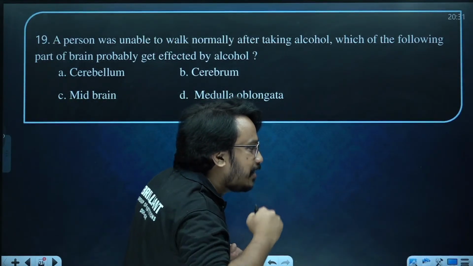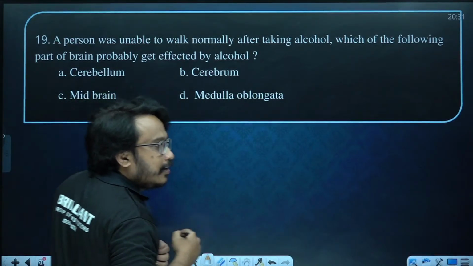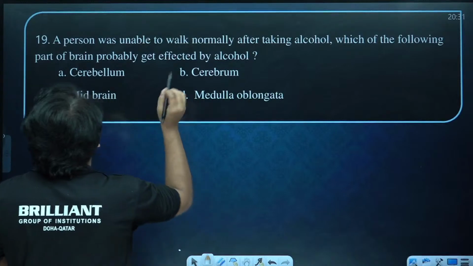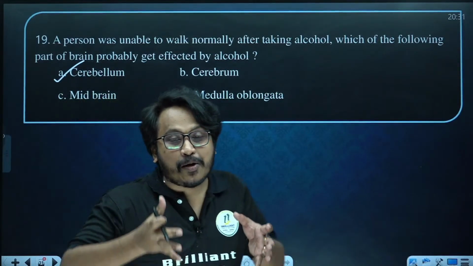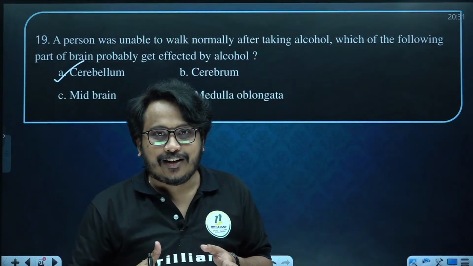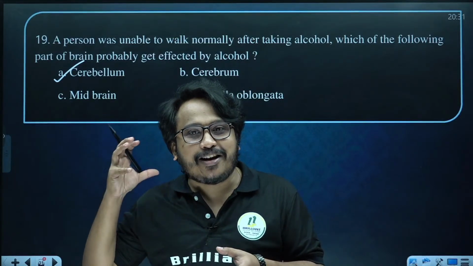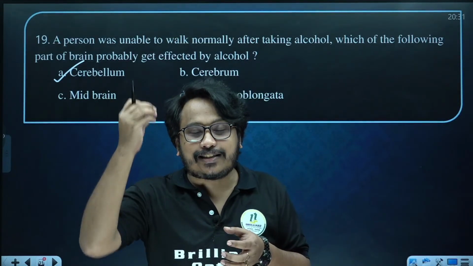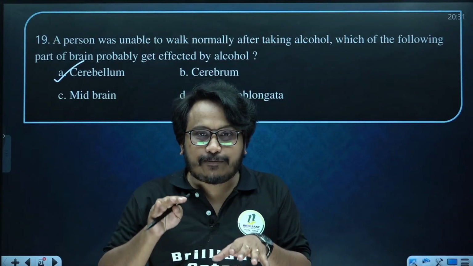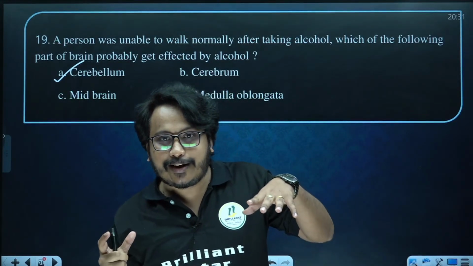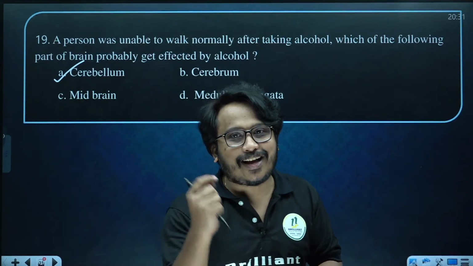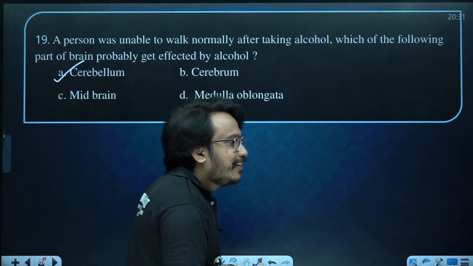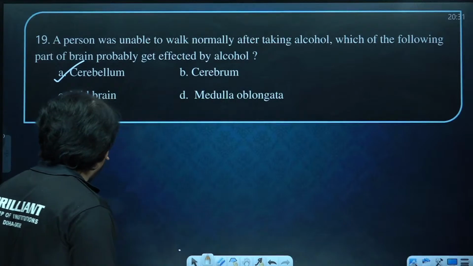Yes, first answer by Hiba. Hiba, you are correct. Hiba's answer was cerebellum. Yes, cerebellum is the right answer, because posture and movement, or the coordination of movement, is mainly done by the cerebellum. Even though the movement signals are starting from the cerebrum, in which way it has to be coordinated so that we can get the correct posture and all, that is under the control of the cerebellum. So cerebellum is the answer. Very good. Okay, it's okay, Rahul.